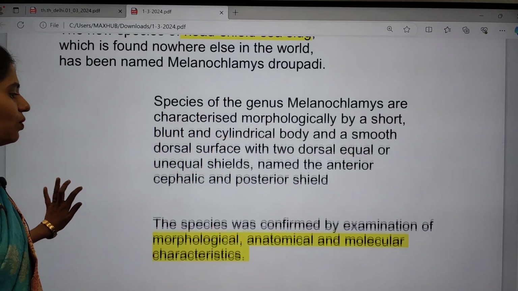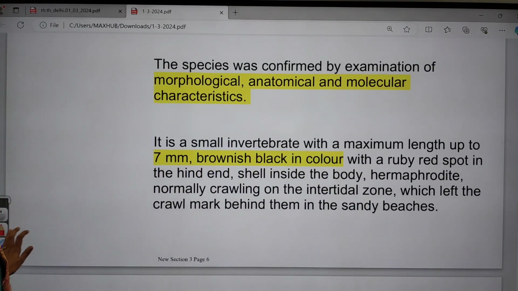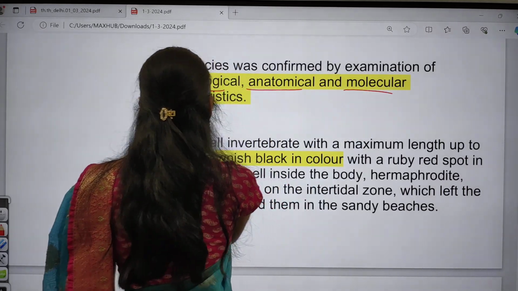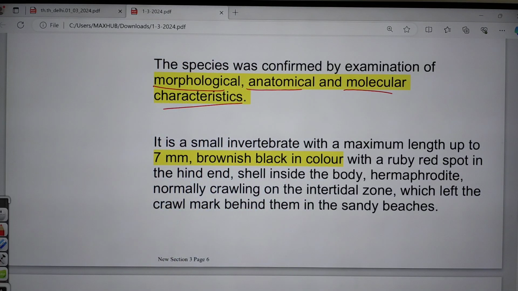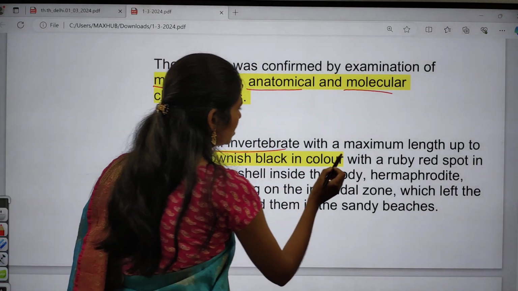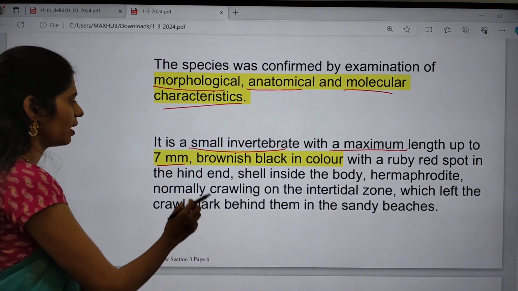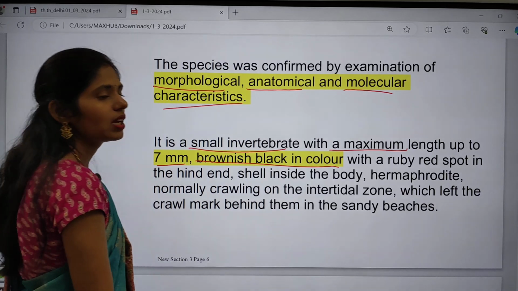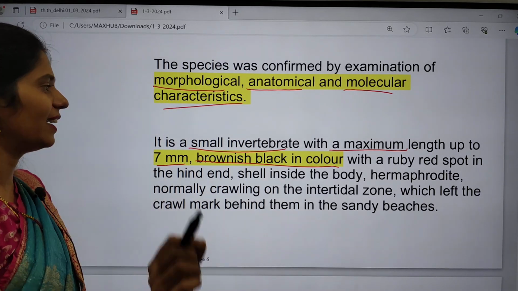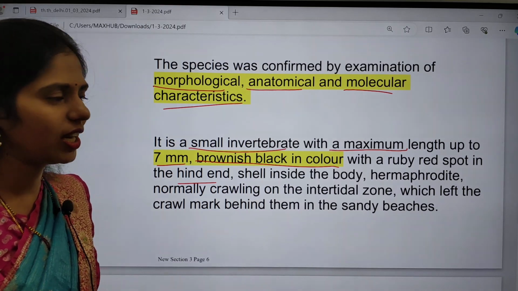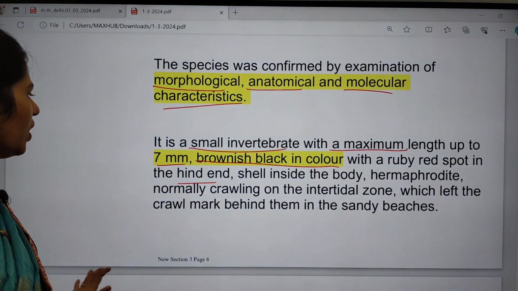The species was confirmed by examination of morphological, anatomical and molecular characteristics. It is a small invertebrate with a maximum length of up to 7 mm, brownish black in color, with a ruby red spot at the hind end, and it also has a shell inside the body.